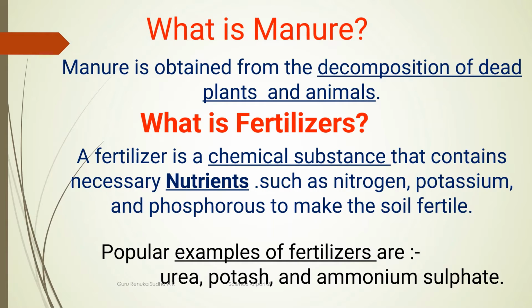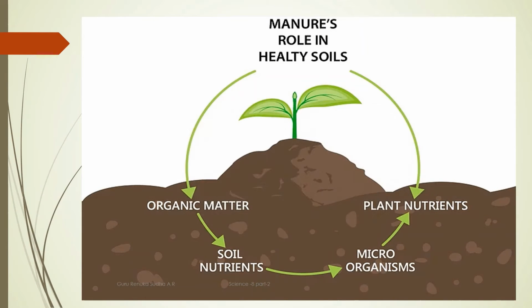Chemical fertilizers are chemical substances which are synthesized by man, which contain particular elements like nitrogen, potassium, and phosphorus. But both are required to enhance the fertility of the soil. To know more about fertilizer, I will give one example. You are going to see in agricultural land the addition of urea to the soil. That urea is nothing but a fertilizer. Let us discuss the advantages of manure.